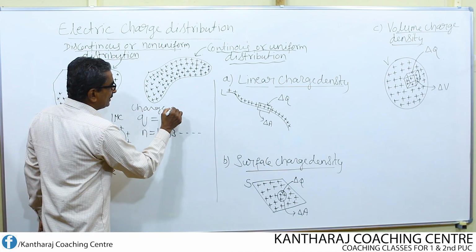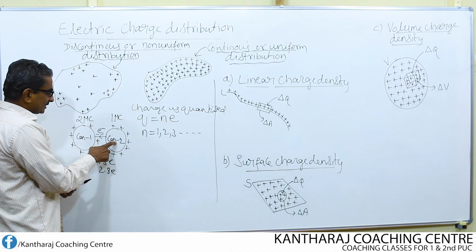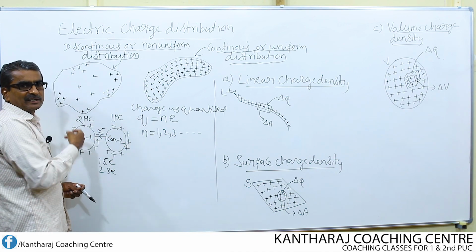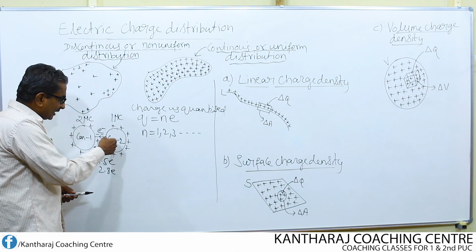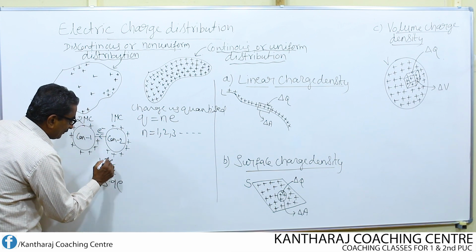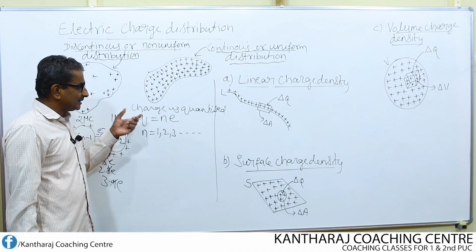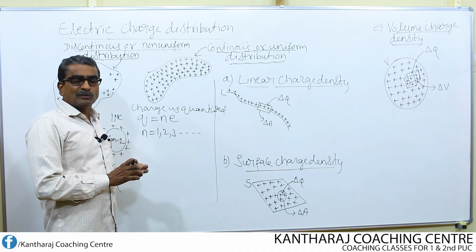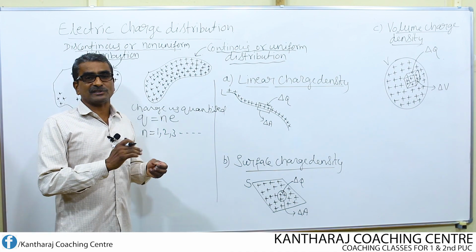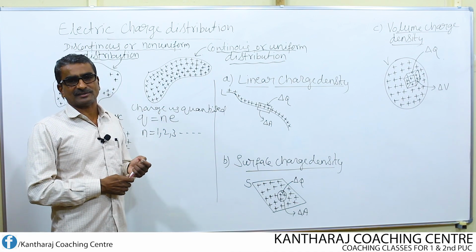Charge is quantized, which is one of the properties of electric charge. From this conductor to this conductor, either 1 electron can flow, 2 electrons, or 3 electrons at a time, but not 1.5 electrons, 2.5 electrons or 3.9 electrons like this. Fractional charge flow is not permitted according to the principle of quantization. Using the principle of quantization, we went on studying discontinuous charges, not continuous charges.